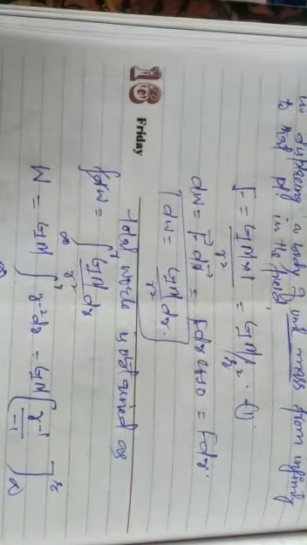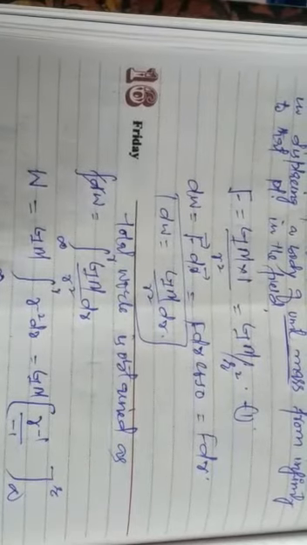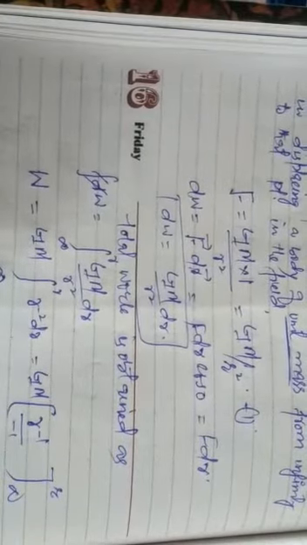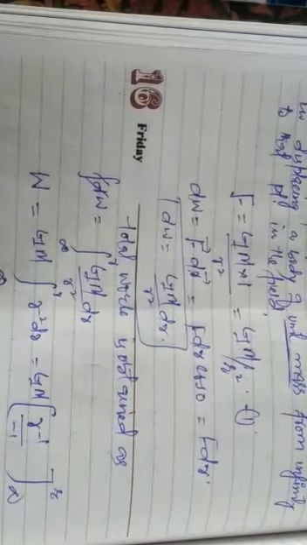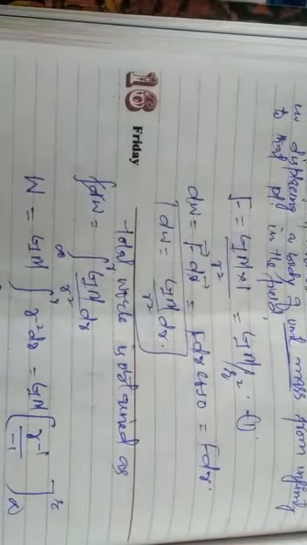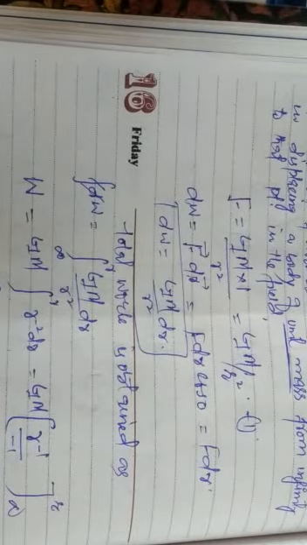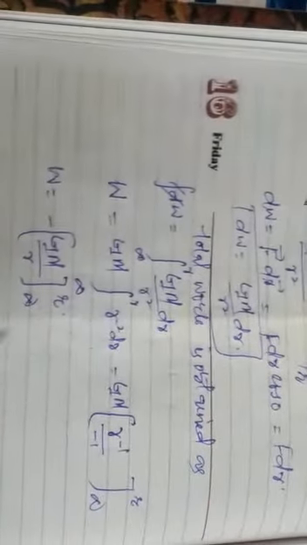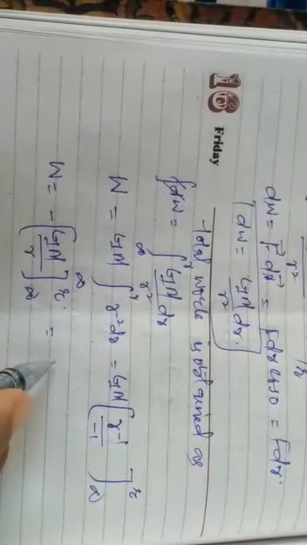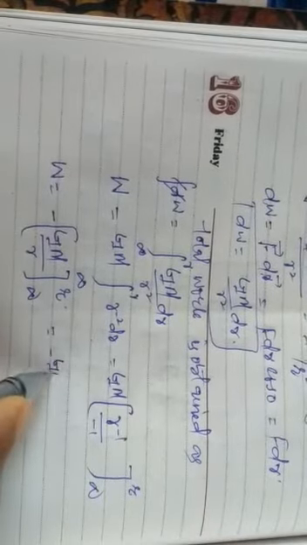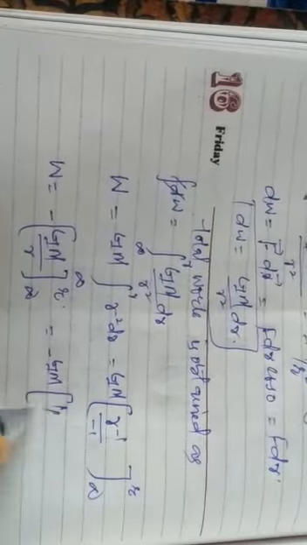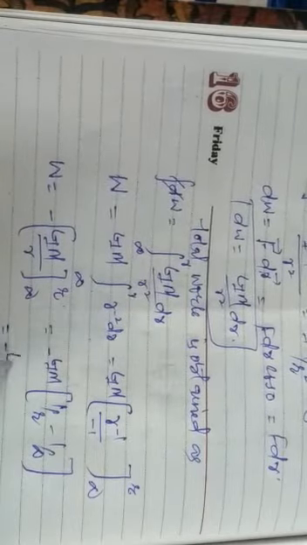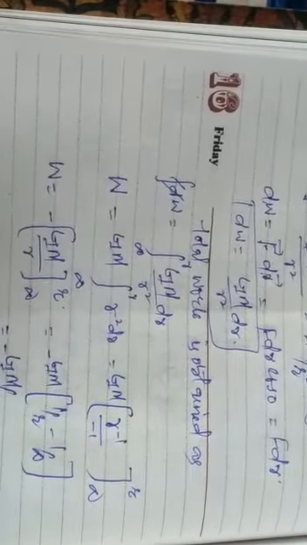So W comes out to be minus G m times 1 over r, within the limits infinity to r. The upper value is r and the lower value is infinity. Substituting the values, we get minus G m times 1 over r minus 1 over infinity, and 1 over infinity is 0, so it comes out to be minus G m over r.